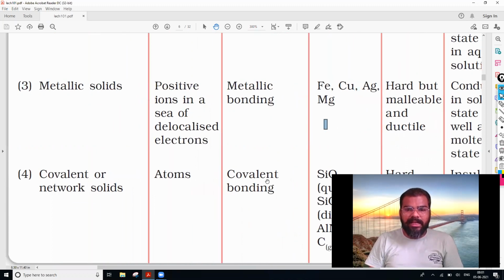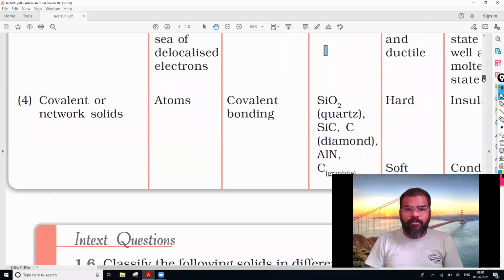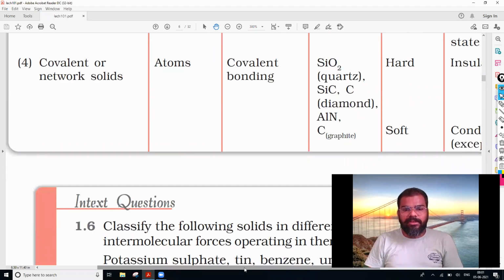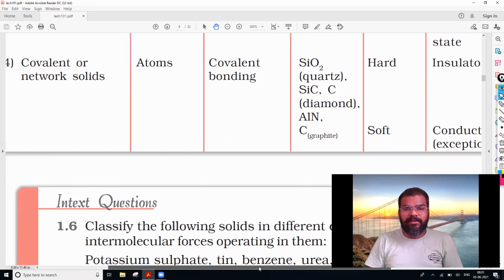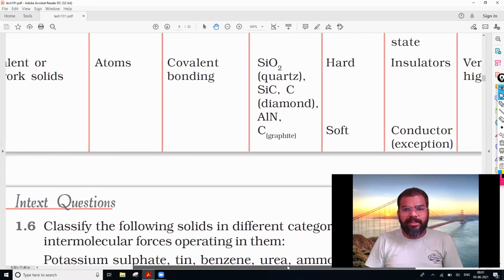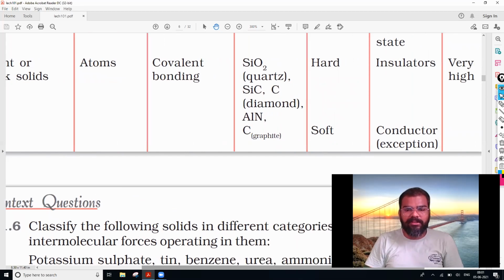Then the next one and the last category, that is covalent. The constituent particles are the atoms. The covalent bonding is there. Examples are SiO2, that is quartz, silicon carbide, SiC, carbon, then diamond, and aluminum nitride.